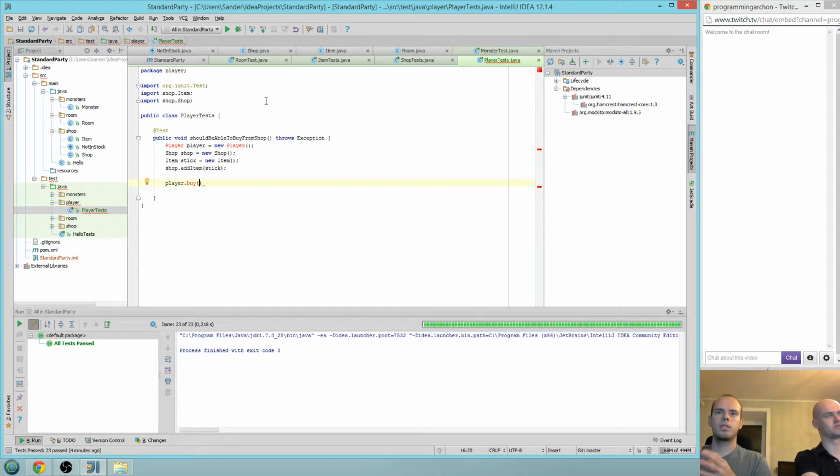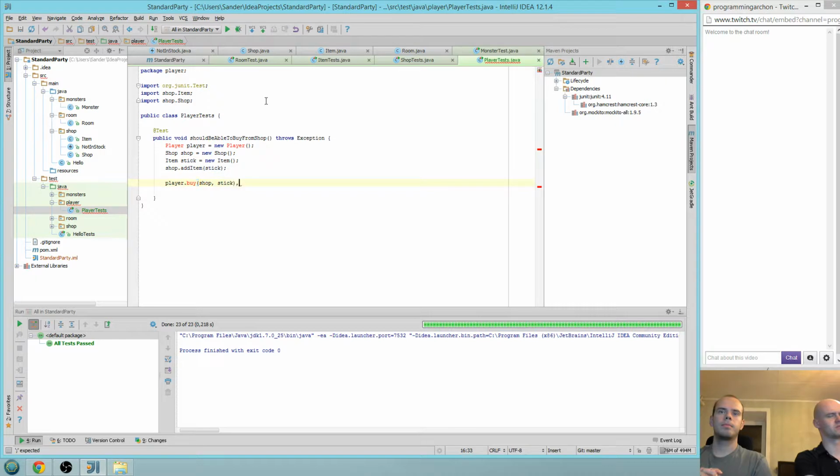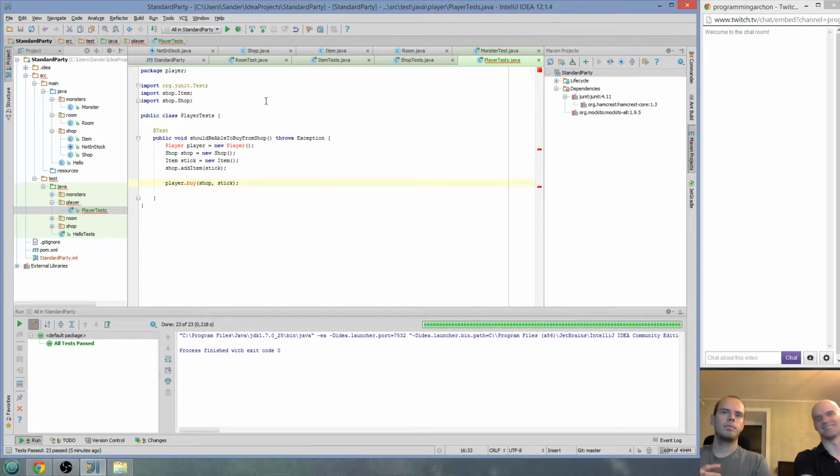Buy. And I guess it's going to be stick. Or actually it should be this way, I guess. Shop from where to buy, and stick. Not sure if that's the best API, but okay, I guess we can figure it out later. As always, a nice sentence. Yeah, we'll figure this out later. Two years later.